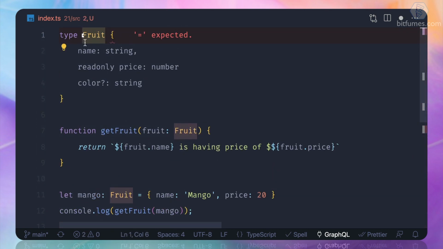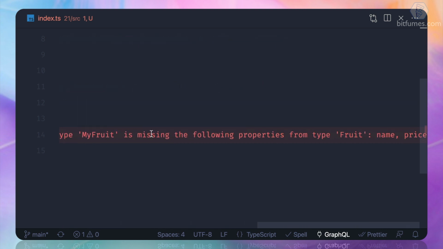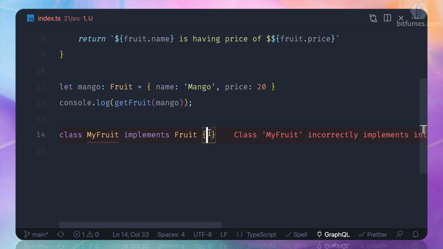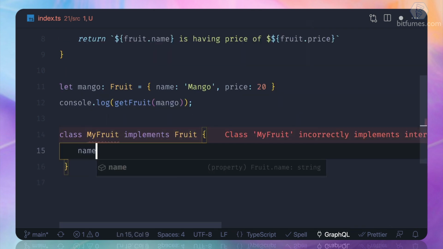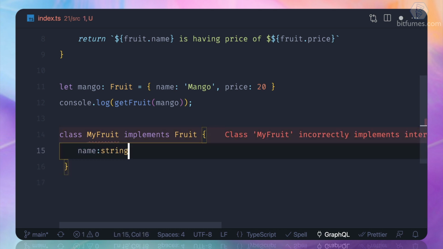And that's the issue. So we have added the implementation for the Fruit interface on my class of MyFruit. And now it says you need to define the properties called name and price. Okay, so this means I need the name and, oops, what happened?